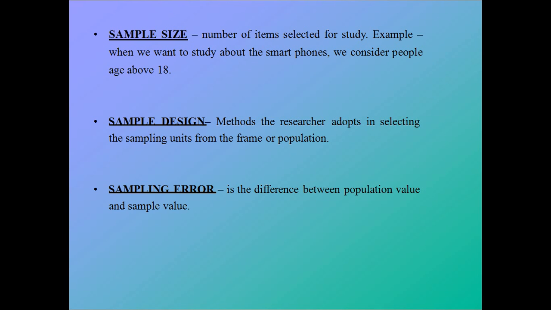Next is sampling error. As I have written, there is a difference between population value and sample value. To some extent this particular difference is acceptable in statistics, but if beyond that particular limit your error is rising rapidly or rising gradually, it means you have to select your sample size again. There is a sample error. It means it is not an accurate representation of your population.